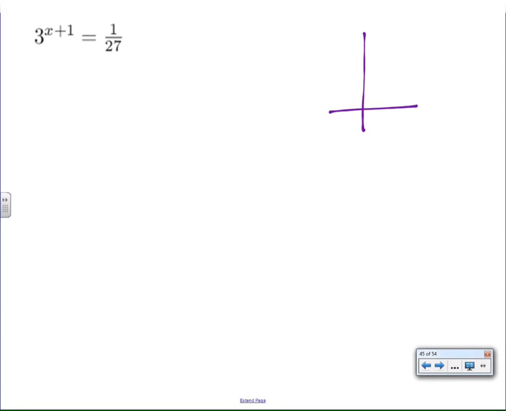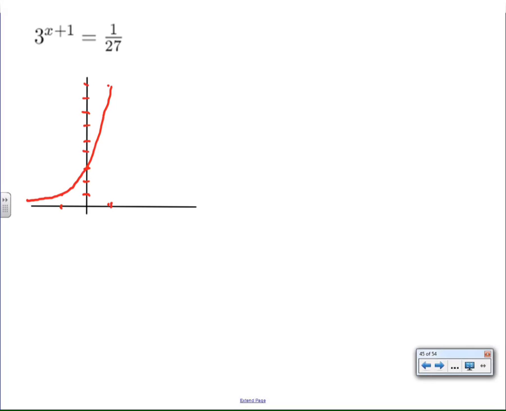So if that's true, then 3 to the x plus 1 is going to look exactly like the 3 to the x function, only it will have been shifted to the left 1. So instead of 0, 1, we're going to go negative 1, 1. And instead of 1, 3, we're going to go with 0, 3. And instead of 2, 9, we're going to go with 1, 9.